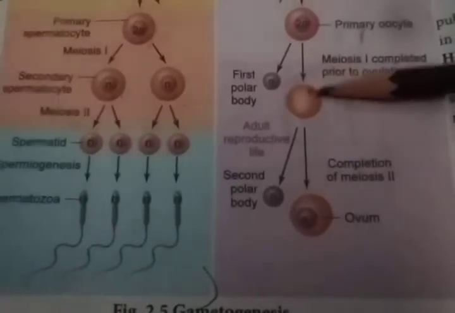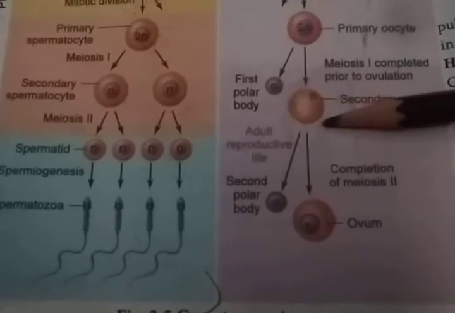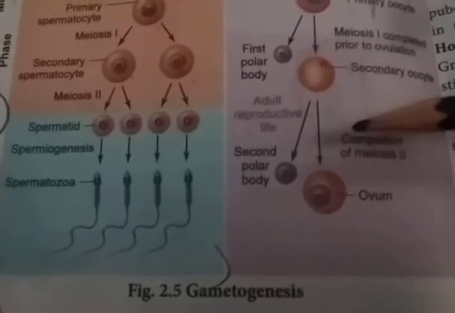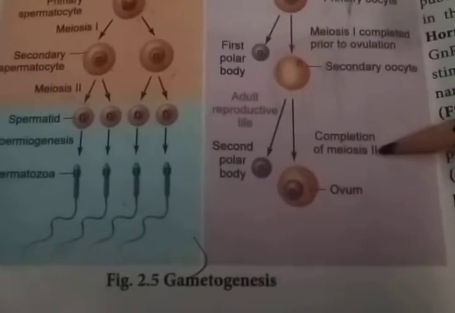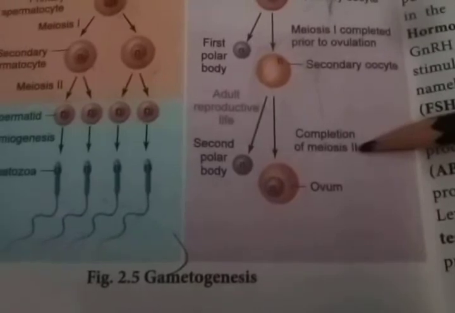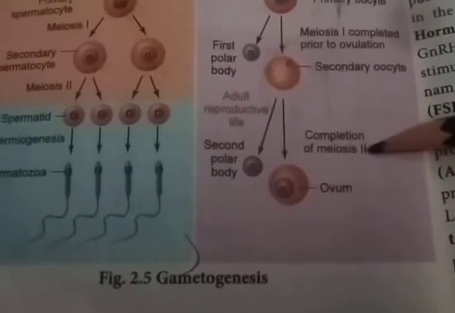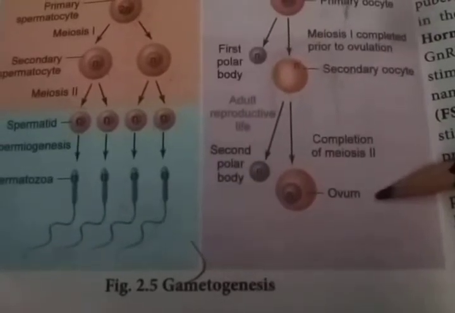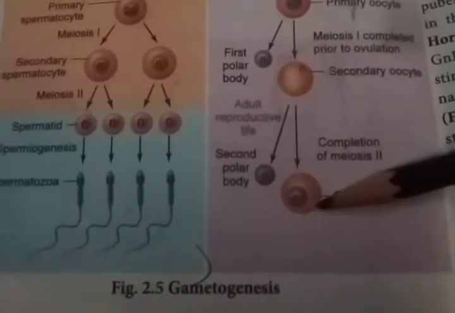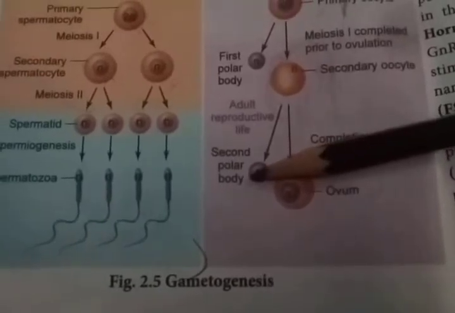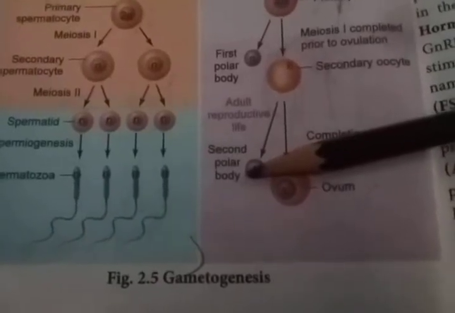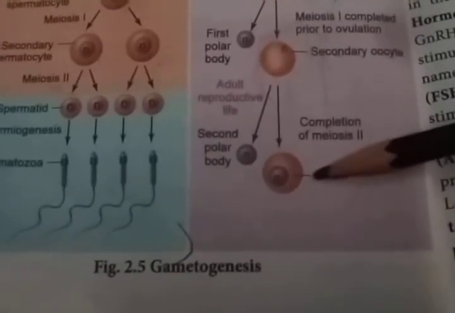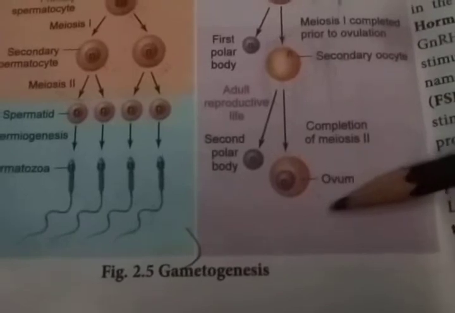So when the egg inside the Graafian follicle is mature, it can come outside. Completion of the second meiotic cell division happens at the time of fertilization, and they release the ovum. So that ovum is haploid in nature. Then they produce a second polar body. This second polar body automatically degenerates. When fertilization occurs, they produce a zygote. Then further development will occur.